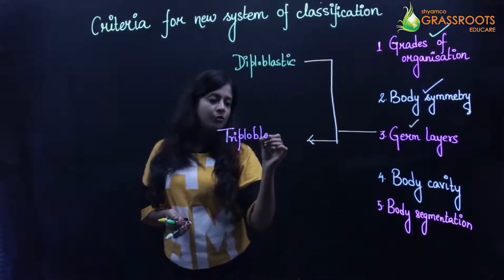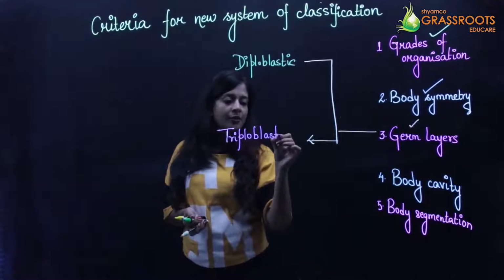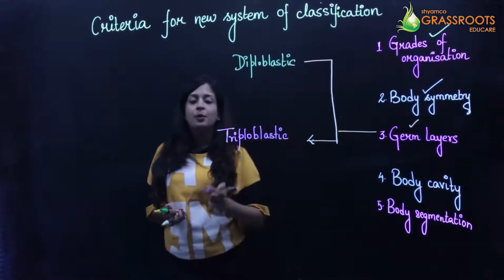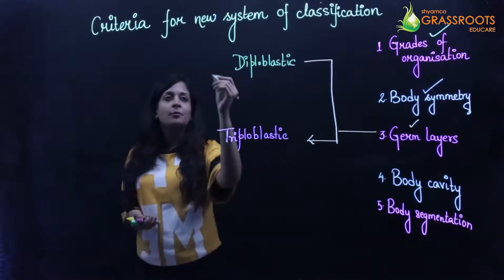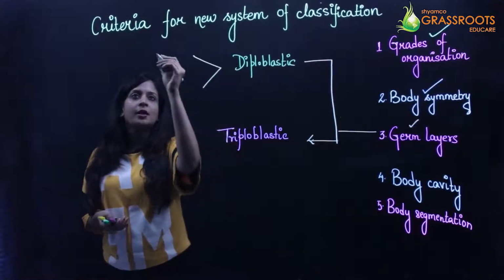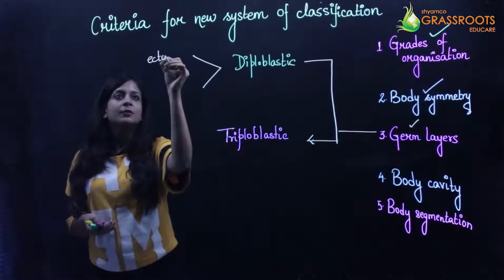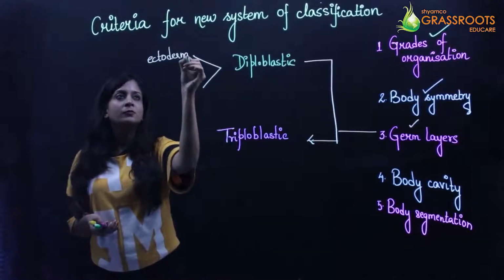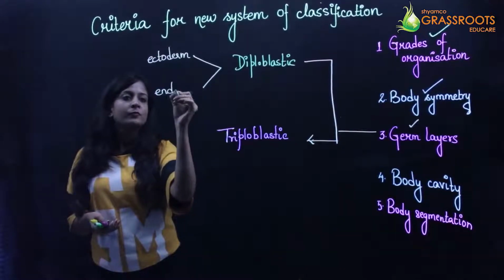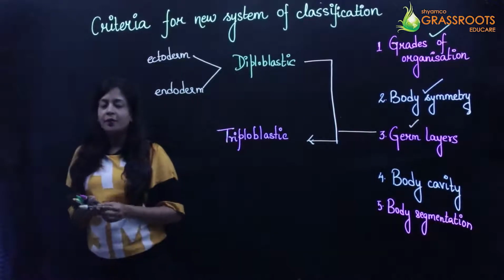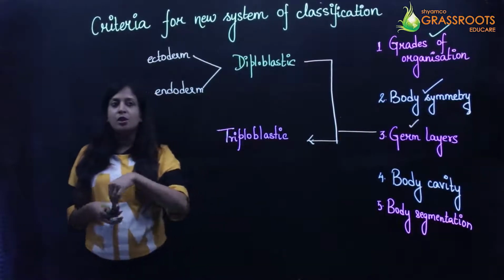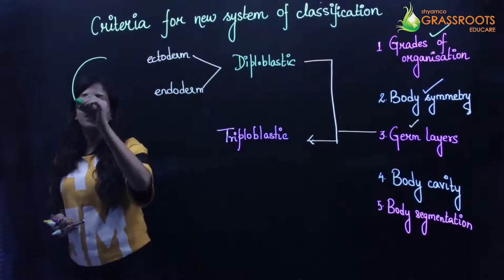Now, the animals which are diploblastic basically have only two germ layers. What are the two germ layers? They are the ectoderm and the endoderm. If I am talking about their TS of their entire germ layers, how do they look like? This is how it looks like.